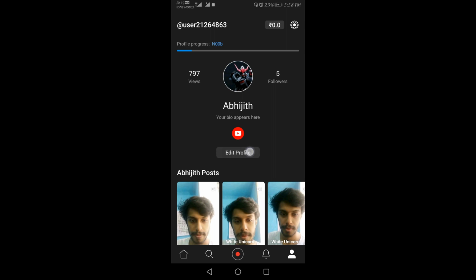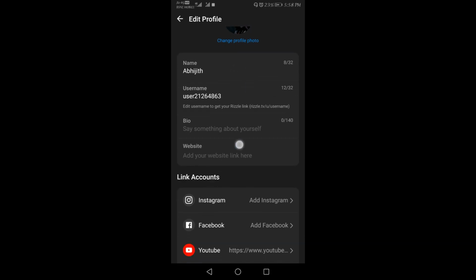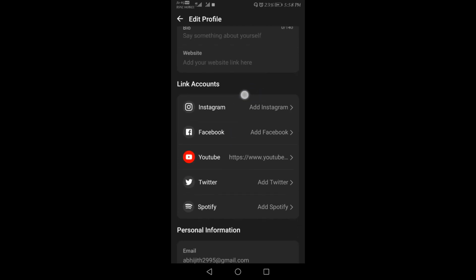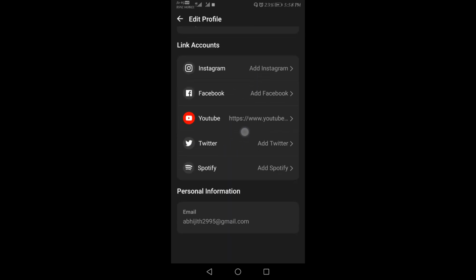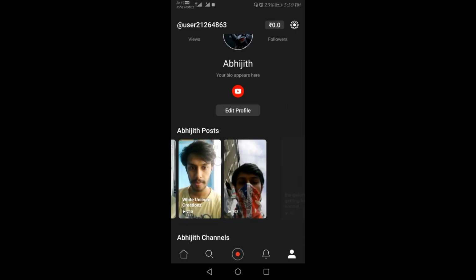Once you click on edit profile here, you will be able to see name, username, and bio. You can add that. If it's a website, you can add that as well. You can also link accounts like Instagram, Facebook, YouTube, TikTok, Spotify, and if you want, you can add email as well. So how does this work? I have posted some videos here like this,